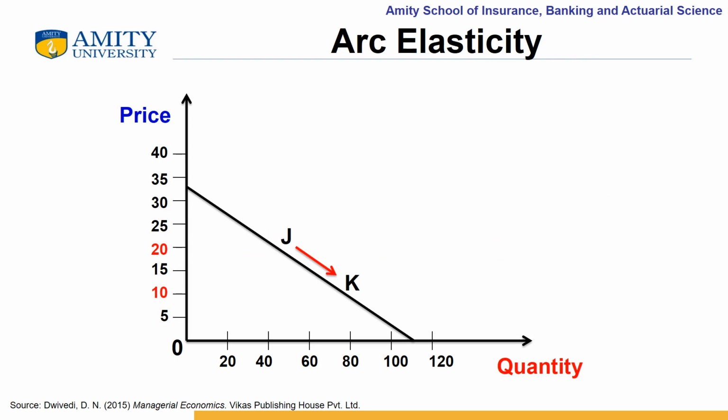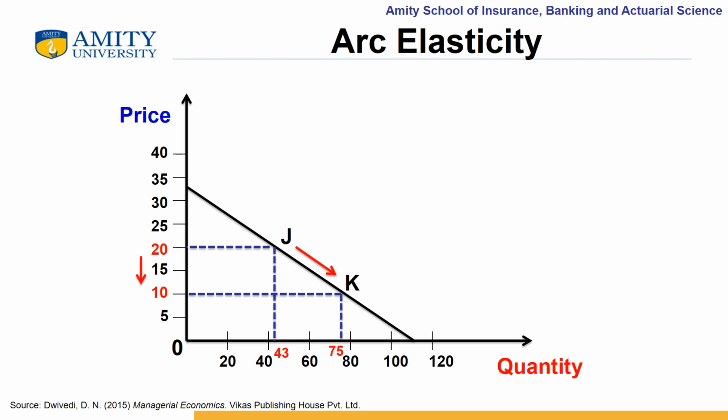The measure of elasticity of demand between any two finite points on a demand curve is known as arc elasticity. For example, measure of elasticity between points J and K is the measure of arc elasticity. In this diagram, the movement from point J to K on the demand curve DX shows a big fall in the price, where price is falling from rupees 20 to 10.